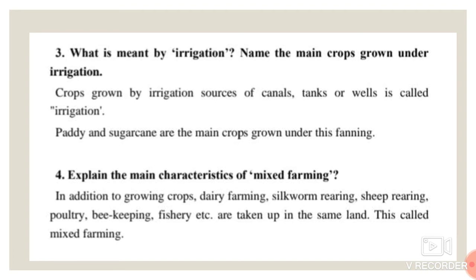Here, on one piece of land, agriculture activities are going on, but along with them other farming activities are also conducted. For example, dairy farming, silkworm rearing, sheep rearing, poultry, beekeeping, or fishery. These activities go on alongside agriculture on the same land, and that is called mixed farming.